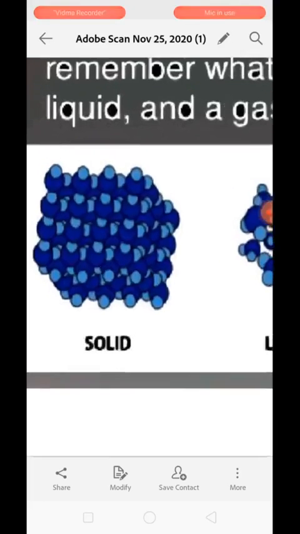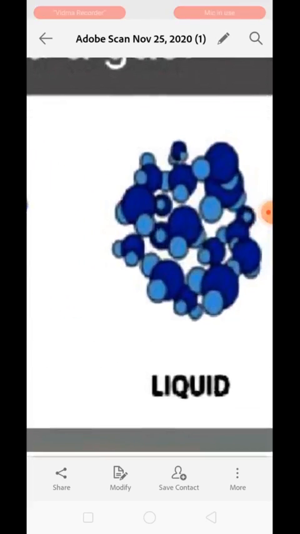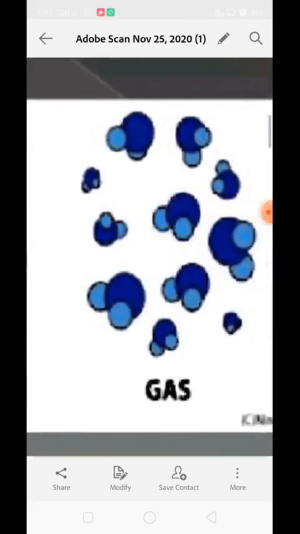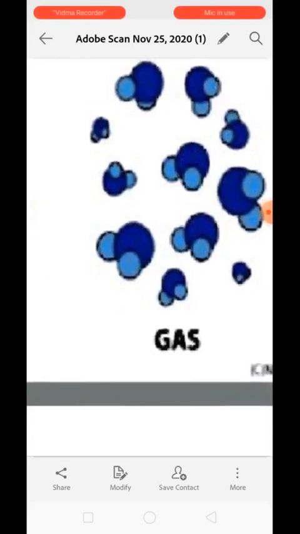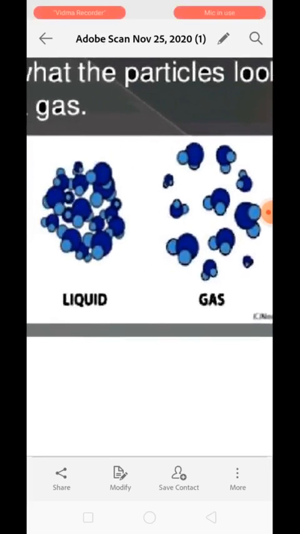Okay, in the solid case, the molecules are kept together in a very close manner. Whereas in liquid you can see a little bit of space between the particles, and in gases you can clearly see the spacing between the molecules is quite high. So when these particles vibrate, what do you think? Which particles will allow the other particles to move very rapidly? In which case can it happen?